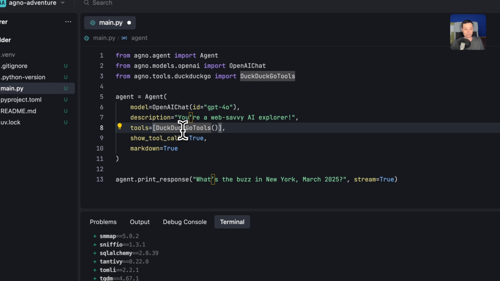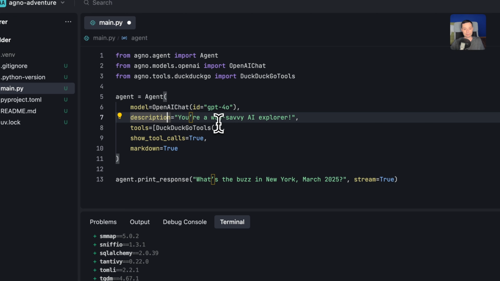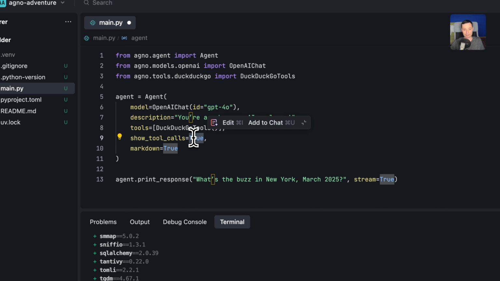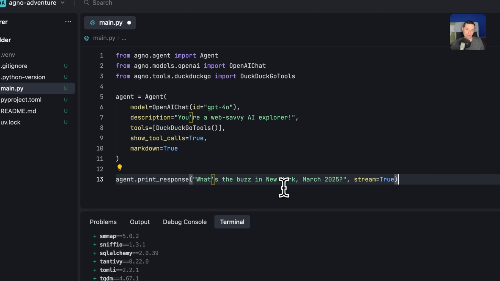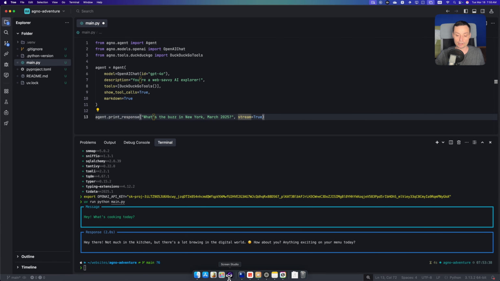And in here you have the agent definition. Again, we are going to use the same model. You have the description, you are a web savvy AI explorer, and you have the tool in here. In here you have another parameter that is added, show tool calls equals true. So basically this will display the response and the tool interaction. And in here you have the print response, and I will ask it what are the latest things in New York in March, so we can go and check this.